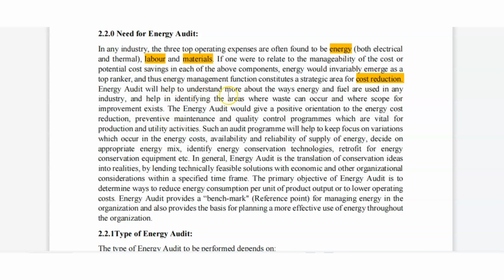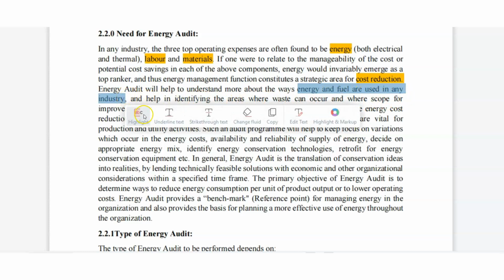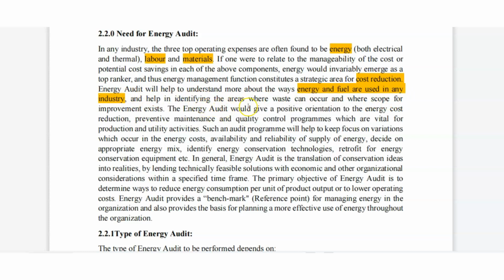Energy audit will help to understand more about the base of energy and fuels used in any industry, and help in identifying the area where waste can occur, where scope of improvement exists. Then there is a scope of improvement with the help of energy audit.